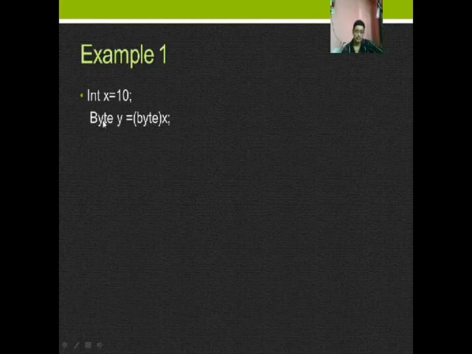Now we have declared a variable y of byte type, and here is the casting. Here we should write byte before x, that is, the programmer tells the compiler that x should be converted to byte. This is called narrowing casting.